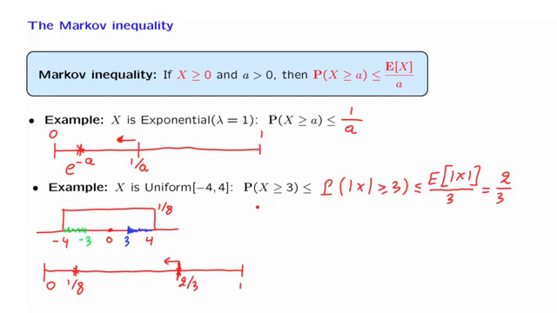Or to put it differently, this probability here is equal to 1/2 of the probability that the absolute value of x is larger than or equal to 3, and therefore by using the same bound as here, we will obtain an answer of 1/3. So, by being a little more clever and exploiting the symmetry of this distribution around 0, we get a somewhat better bound of 1/3, which is again a true bound. It is more informative than the original bound, but still it is quite far away from the true answer.